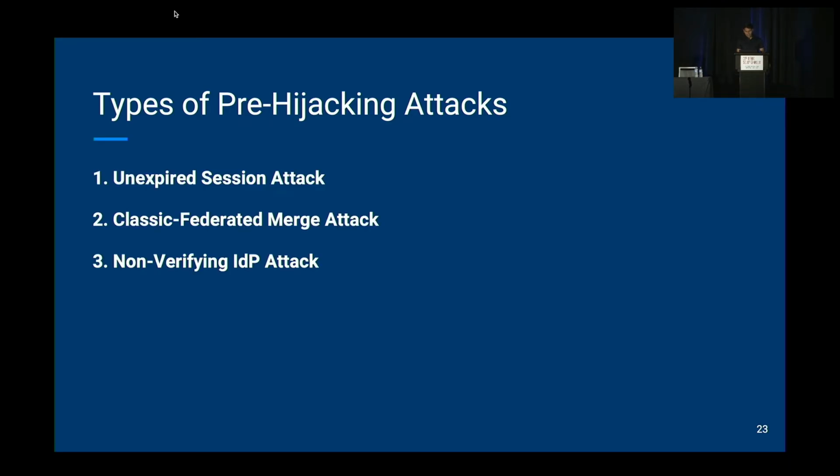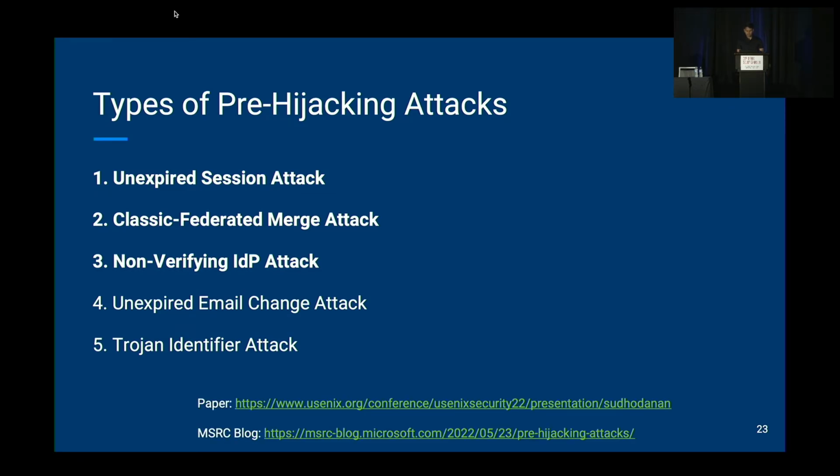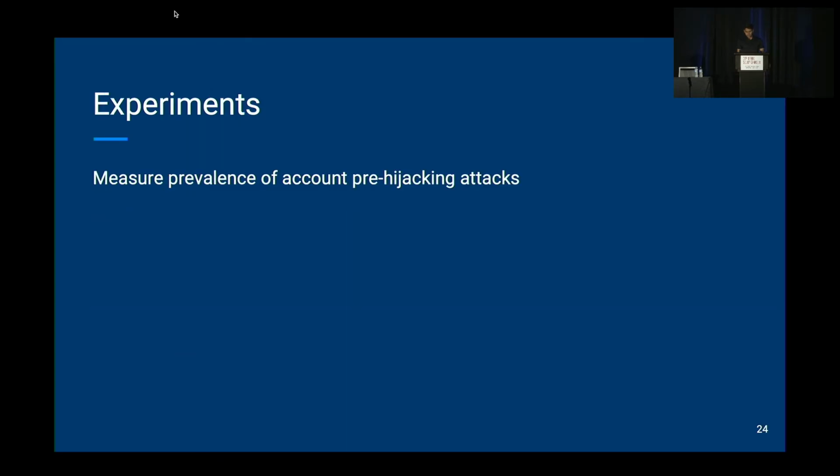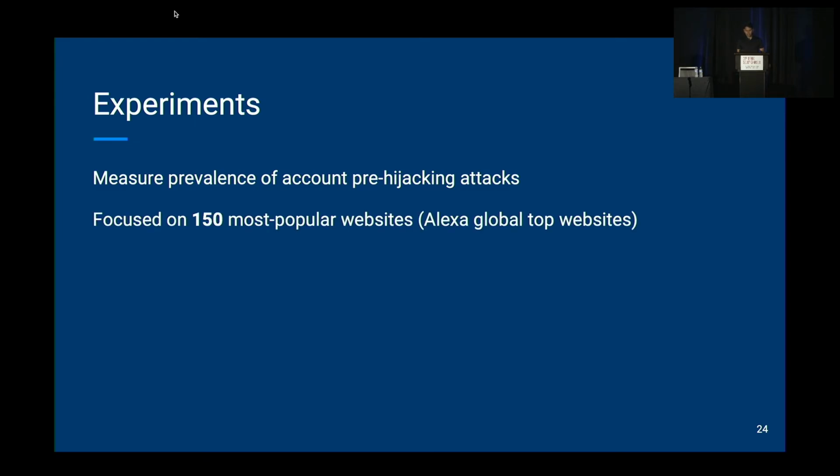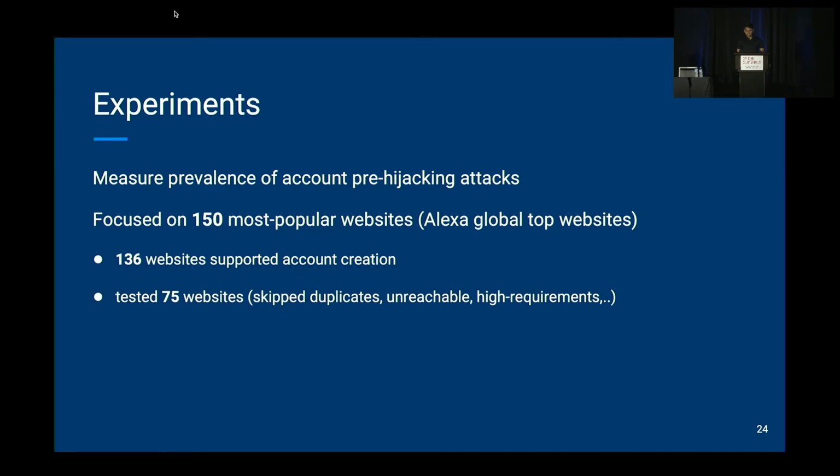So we saw 3 different account pre-hijacking attacks. In fact, we identified 2 more, but due to the lack of time, I cannot get into the details. But interested folks can refer to our paper or read a short MSRC blog article. After we discovered 5 different account pre-hijacking attacks, we wanted to measure the prevalence of these attacks on the top most popular websites. So we chose the Alexa global top websites, and we focused on the top 150 of them. Out of these 150, 136 websites supported account creation, and out of them, we tested 75 websites.